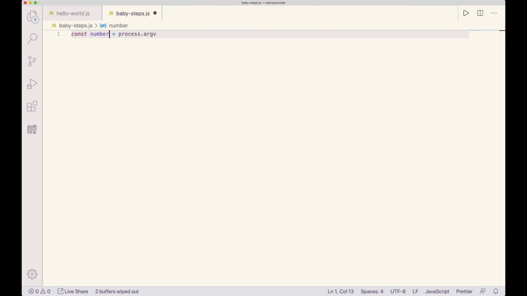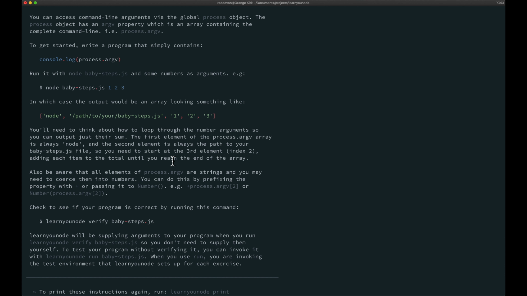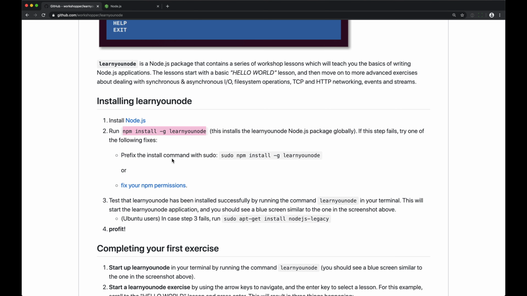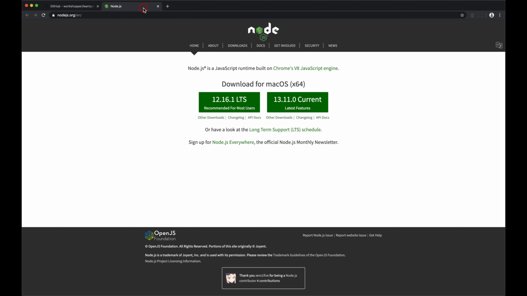And actually it needs to be numbers, not number. Okay, but we're not done here. If argv was an array, then I think I could use slice to do that, but I'm not sure argv is an array.